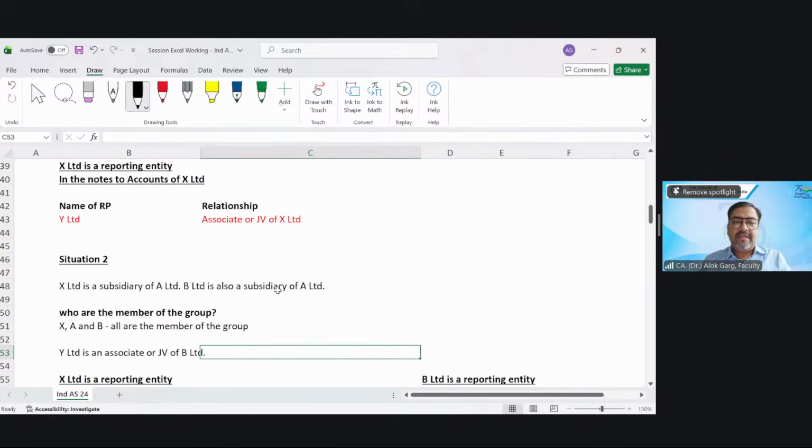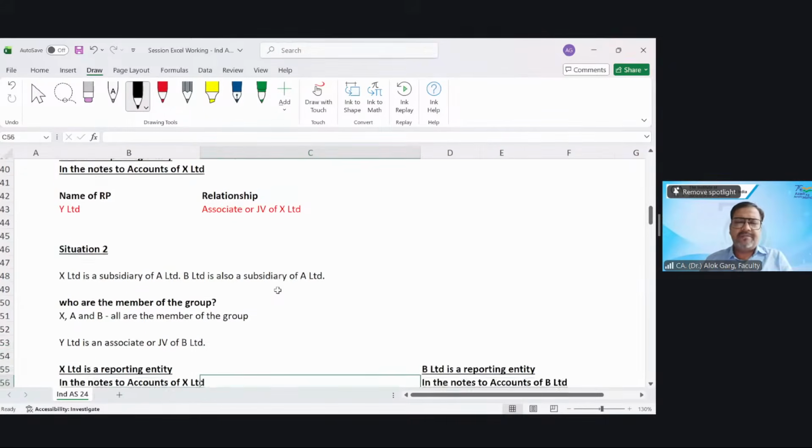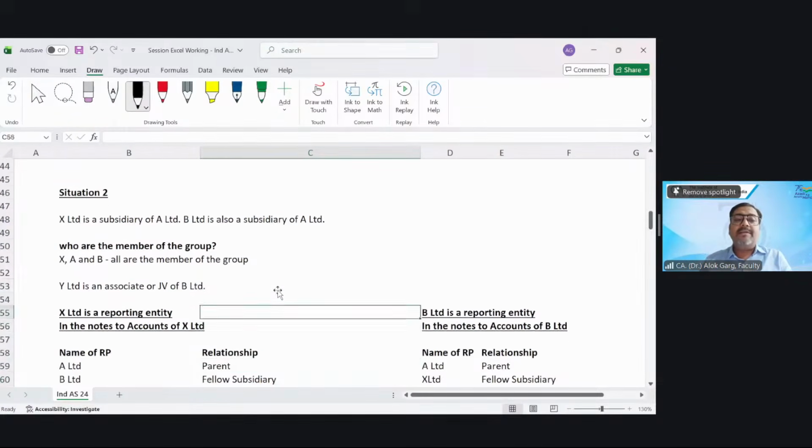So X Limited and B Limited are fellow subsidiaries. A is the parent and X and B are the subsidiaries of A Limited. Now, Y Limited is an associate or JV of B Limited, right?